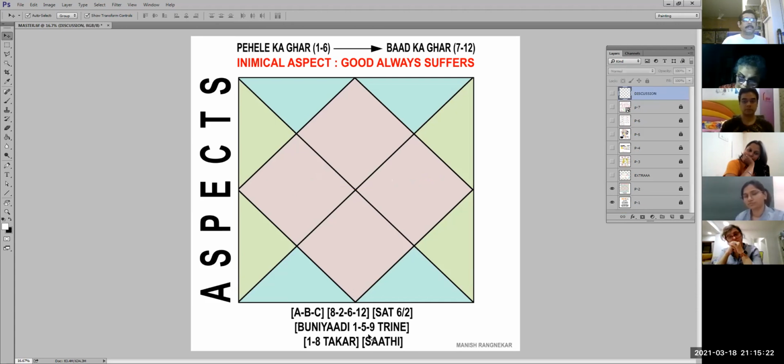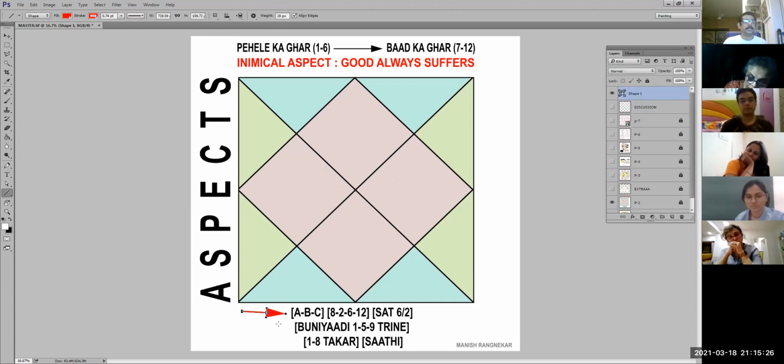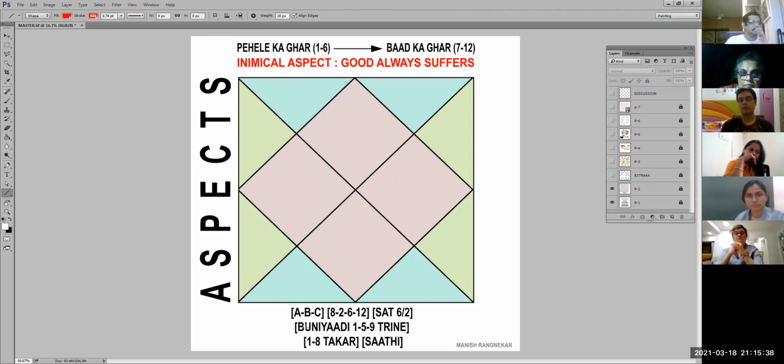Now let's go to the aspects over here, जो नीचे लिखा है, which are these aspects. Okay, so A, B, C are basically 100%, 50%, 25%. But what I've understood is Roopchand Joshi ji, who had written this, he had not written it as 100%. He had just given it as A, B, C. And up till now, I have not come across anything which tells that this aspect is going to be 100%, this is going to be 50%, this is going to be 25%. So let us just keep that open.